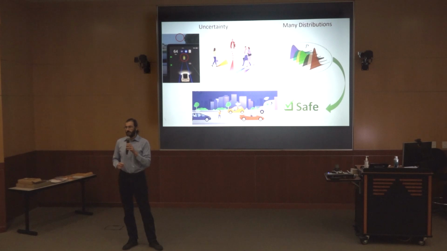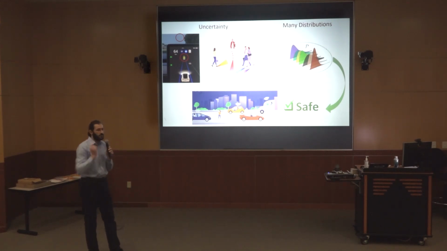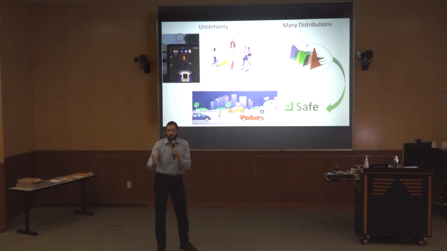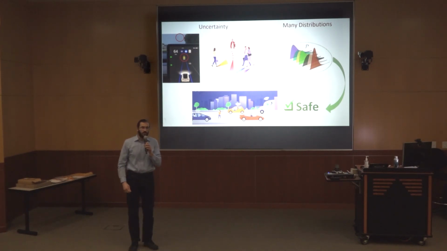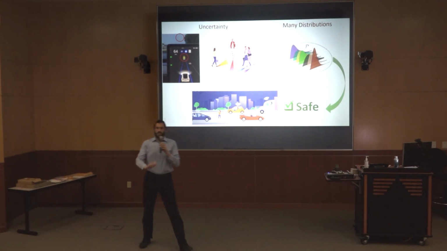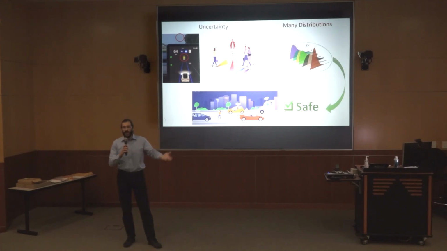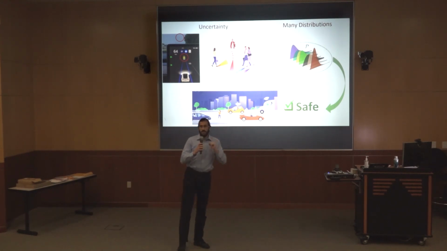But that's not all. Self-driving cars have to interact with people, and people can be very unpredictable. Imagine that you're cruising down the road in your self-driving car when a pedestrian shows up. The car needs to know exactly how the pedestrian will move to avoid injuring them. But the pedestrian may do one of many things. They may stop at the intersection. They may start running, or they may stop in front of the car, blocking its path, because they're crazy. So there's a lot of uncertainty with how people act. And because of that, we cannot find one distribution to represent all of these behaviors.